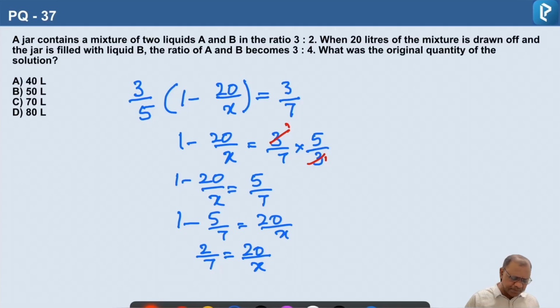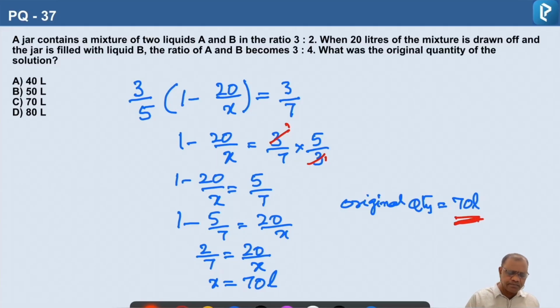If you cross multiply, x is equal to 140 by 2, which is 70. So the original quantity of the mixture is 70 liters. This is the correct answer, option C.